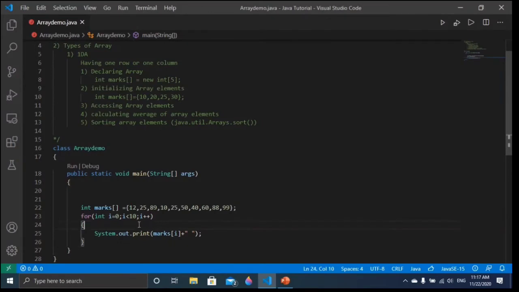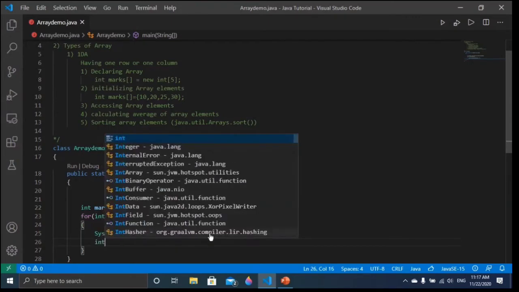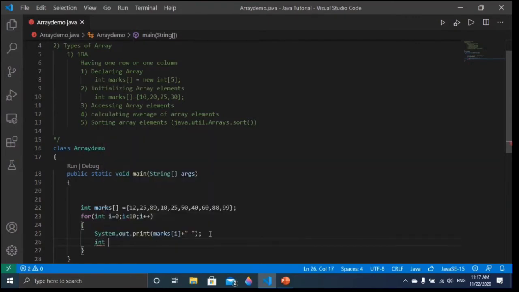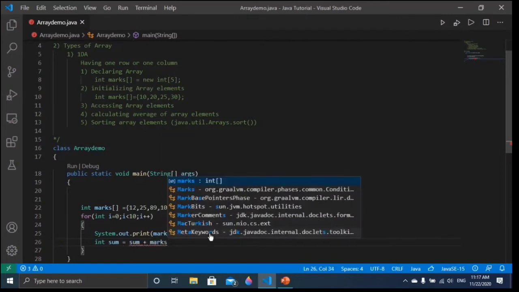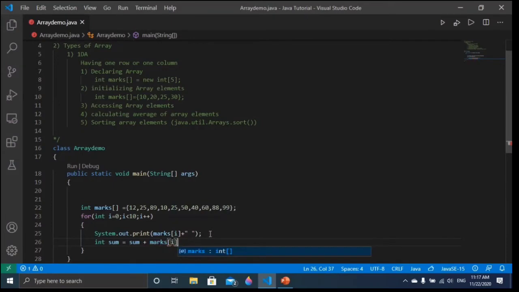To store the addition of these array elements, we have to take one variable. Let me take a variable sum, then sum equals sum plus marks[i]. So marks[i] will be added to this sum, right?